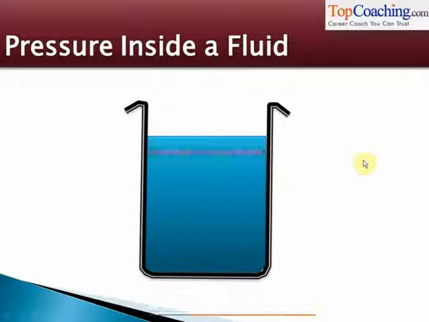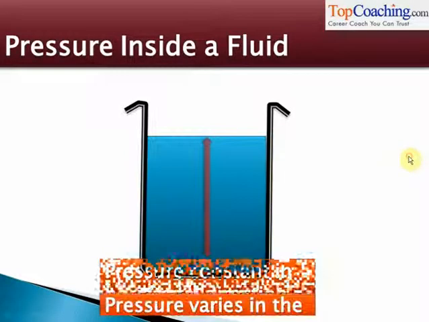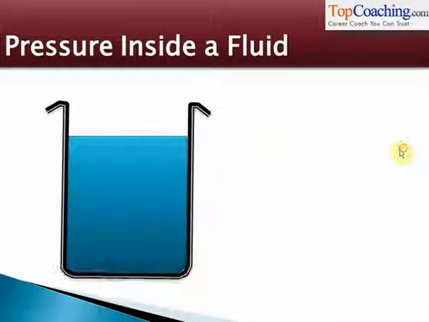And what is the value of the pressure inside this fluid? It has been found by scientists that the pressure inside a fluid is constant in the horizontal direction if the fluid has a constant density. So for example, liquids like water, oil, mercury, all of them have constant pressure in the horizontal direction. On the other hand, in the vertical direction, pressure varies. Let's look at the pressure variation inside a fluid in the vertical direction. We've taken this blue fluid here, and we've taken a very tiny element, a small cuboidal element inside this fluid, here towards the bottom.